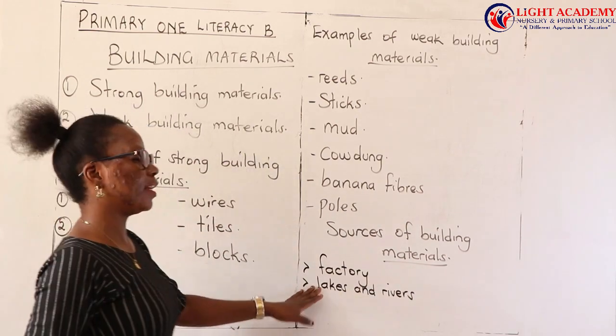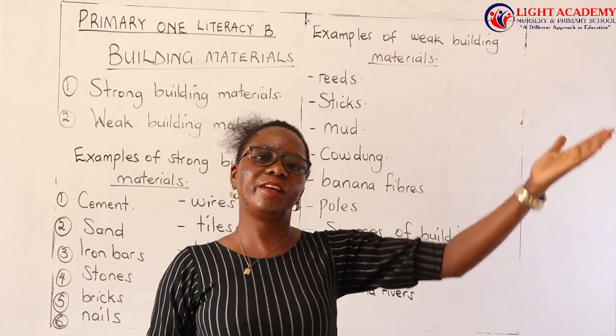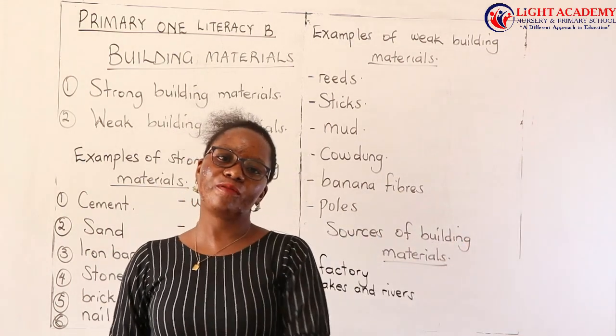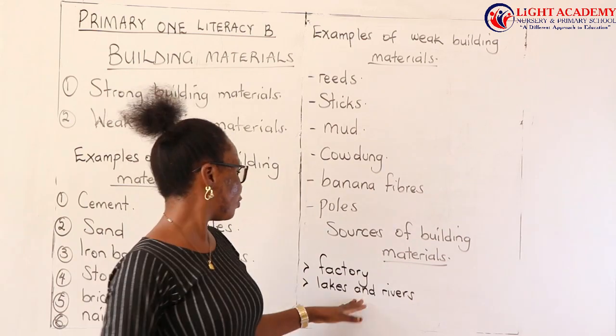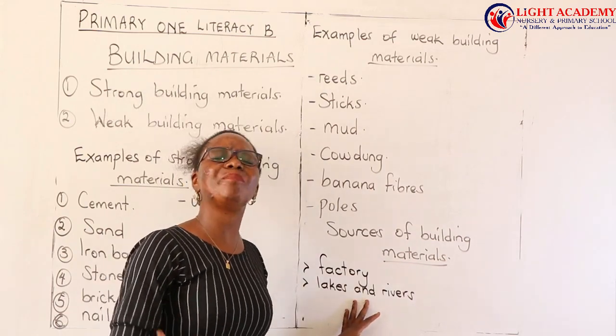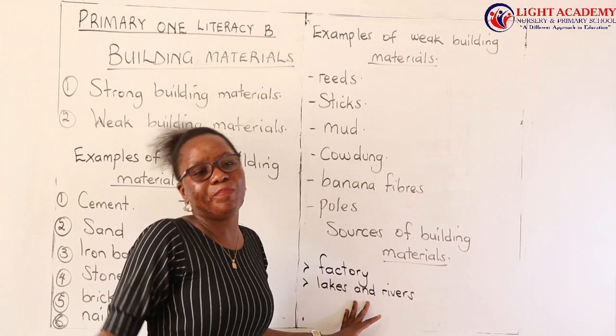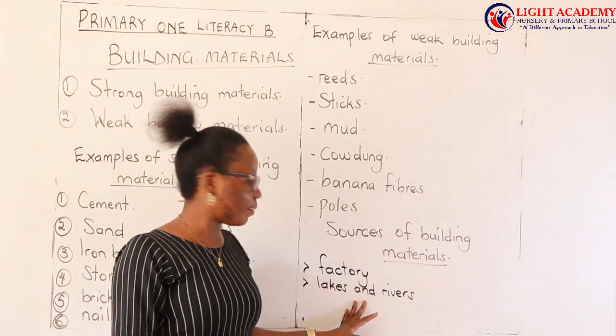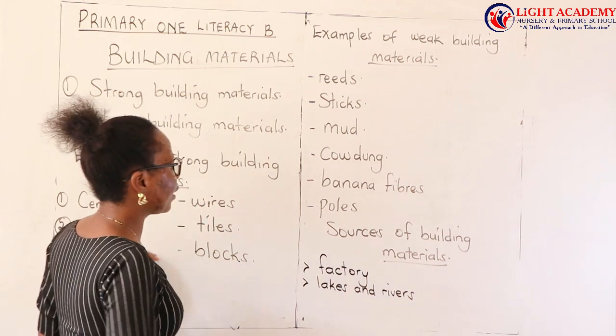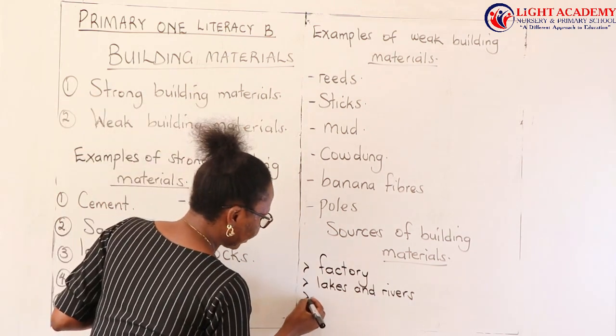We have always seen lakes, for example, we have Lake Victoria here. At the bank of the lake, we have sand. So that sand is used for building houses. Others can say beach, that we get sand from the beach. Well, they are correct, but that is also a lake. It is not a beach. So we get building materials from lakes.